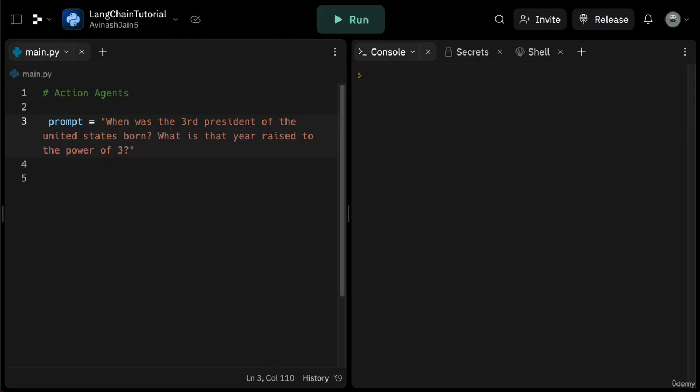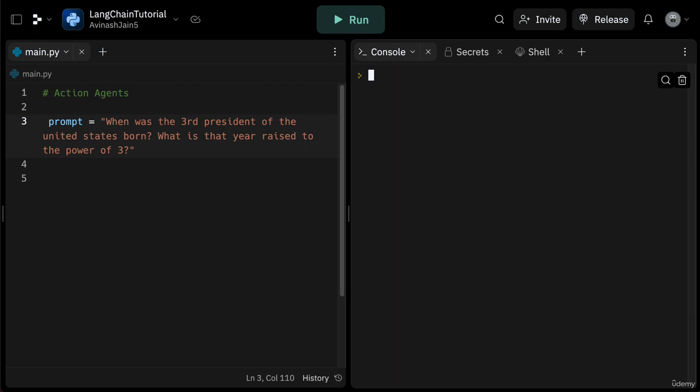An action agent follows these steps. It receives the user input, decides which tool, if any, to use, calls the tool, records the output, which we call an observation, and then decides the next step to take until it figures out if it can respond directly to the user. Let's dive right into an example.